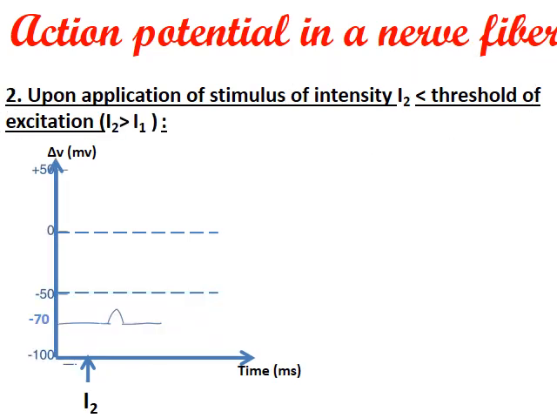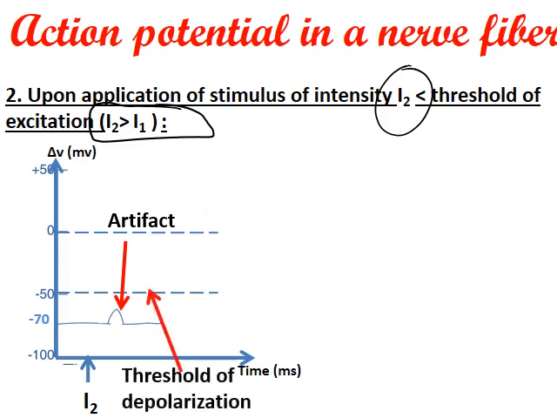Moving on, upon application of stimulus I2, still less than threshold, but I2 is greater than I1. You have a small artifact here, a small change that is not considered an action potential. It doesn't reach the threshold of depolarization.